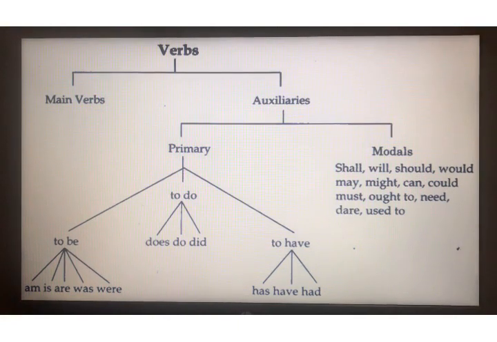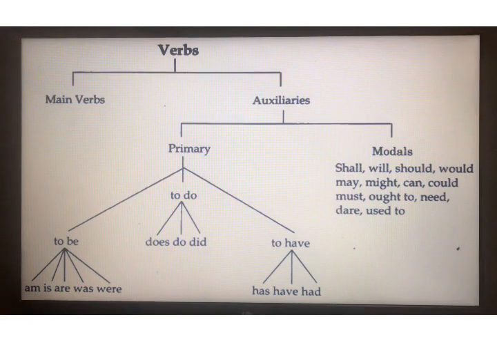Further we have discussed that main verbs stand on their own, while helping verbs need the support of main verb. I have told you that helping verb can also stand on its own. If in a sentence we are just having one verb and that is helping verb, then that helping verb would act like a main verb.